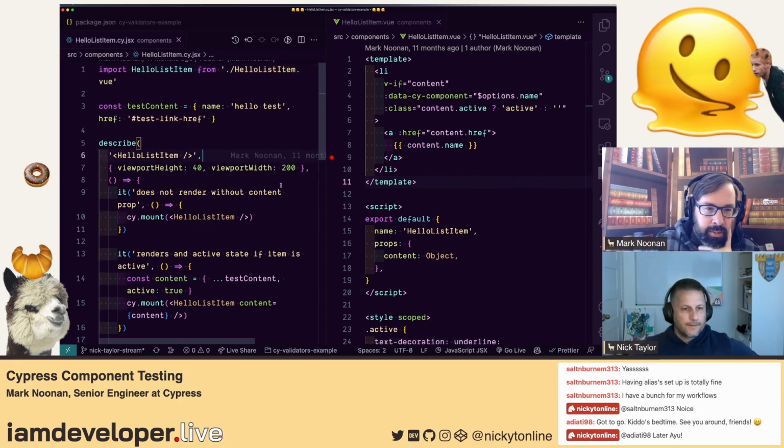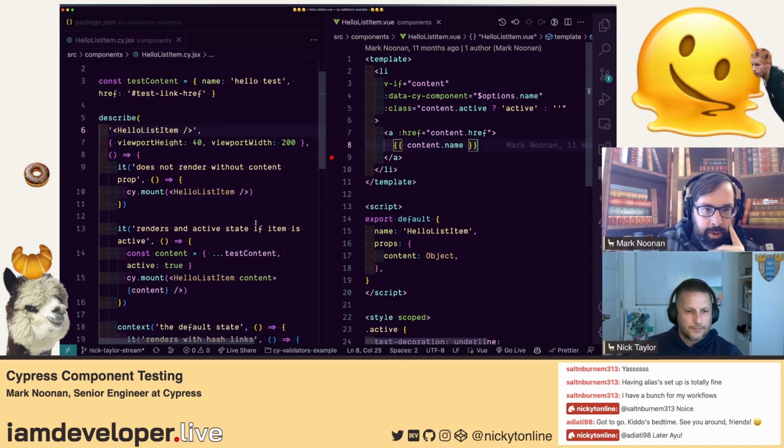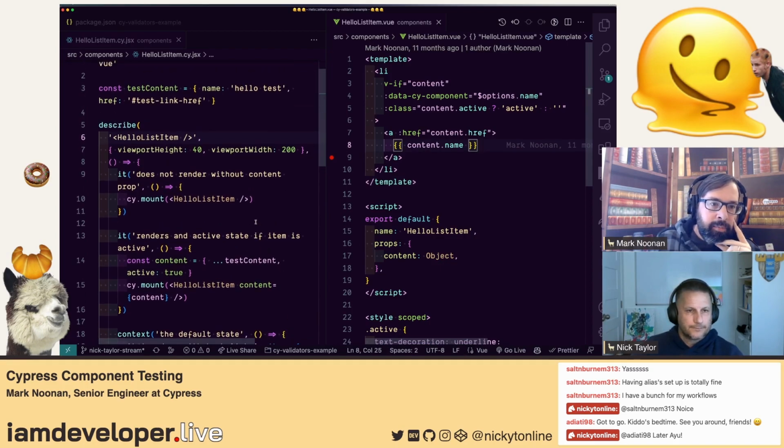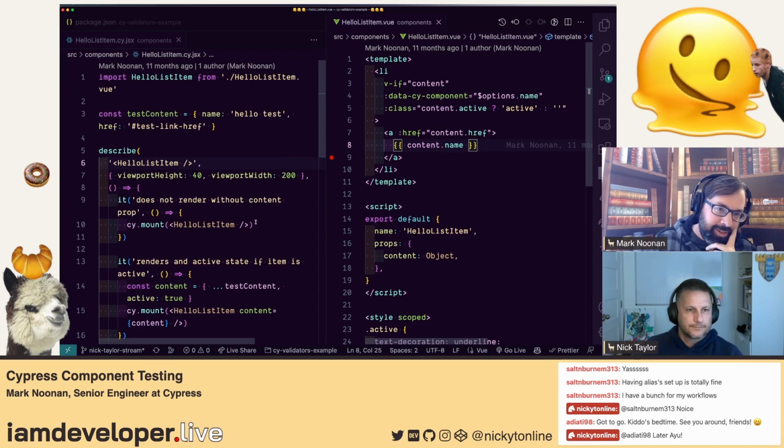So do you want to test some stuff about this component? We've kind of described what it's responsible for. Why don't we do that? And the first one's a little tricky, right? We want to test that it didn't render.